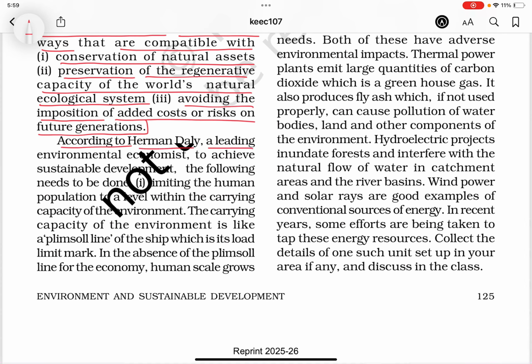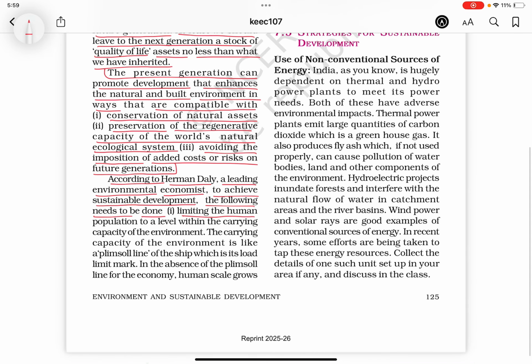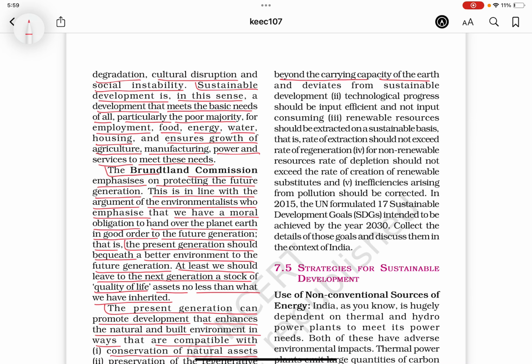According to Herman Daly, a leading environmental economist, to achieve sustainable development, the following needs to be done: limiting the human population to a level within the carrying capacity of the environment. The carrying capacity of the environment is like a Plimsoll line of a ship, which is its load limit mark. It is a kind of limit. In the absence of a Plimsoll line for the economy, human scale grows beyond the carrying capacity of the earth